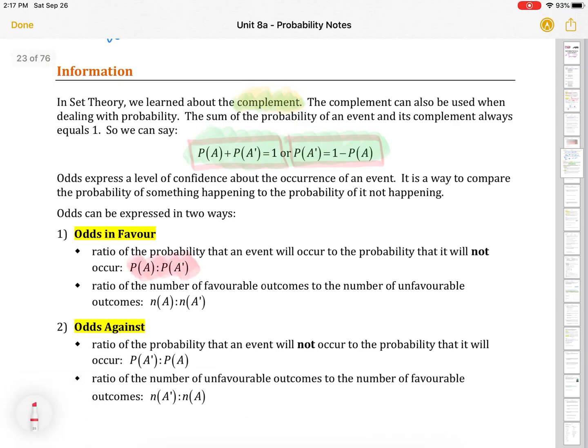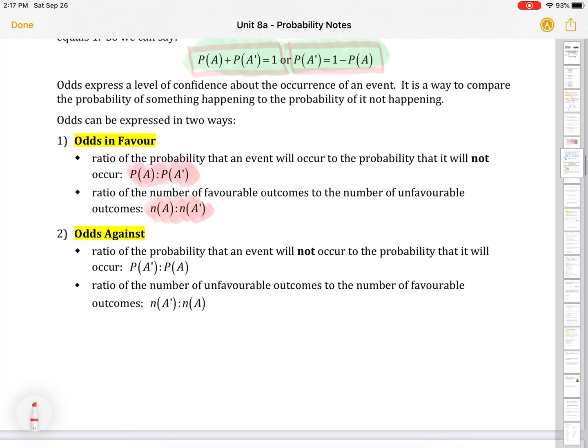It's a way to compare the probability of something happening to the probability of it not happening. And odds can be expressed in two ways. We can have odds in favor, so it's the ratio of the probability that an event will occur to the probability that it will not, or the ratio of the number of favorable outcomes to the number of unfavorable outcomes, so counting the numbers. Or we can have the odds against.